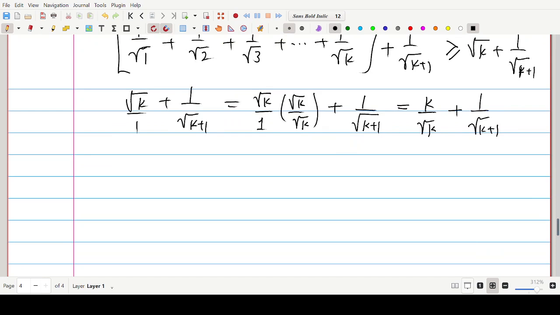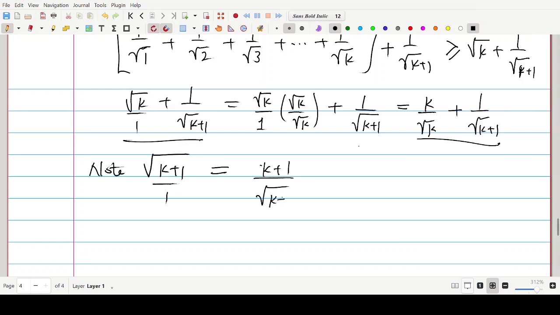Now, look at this. Don't forget that this became this. Note that root k plus 1, on rationalization using the same trick, you can put it as over 1. We have our result as k plus 1 over root k plus 1. Hope that is not difficult for you to unravel. It's very easy. It's just rationalizing the numerator.